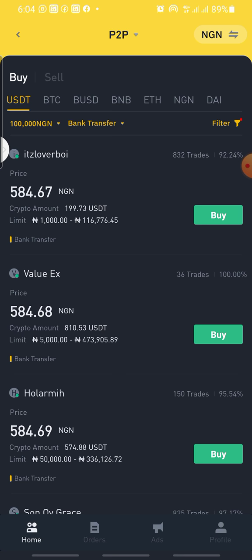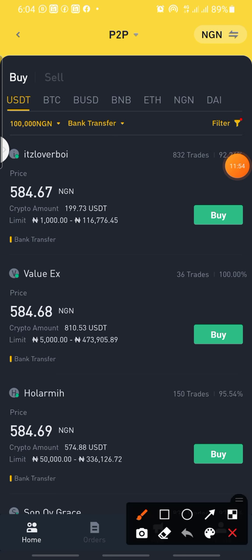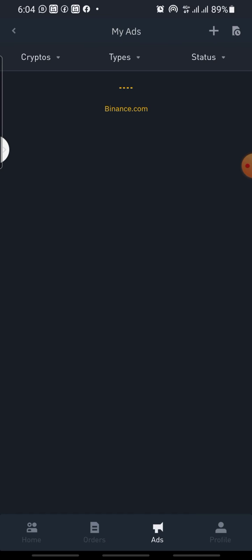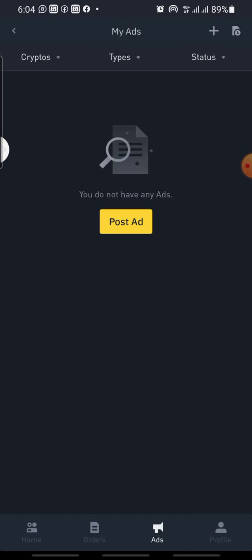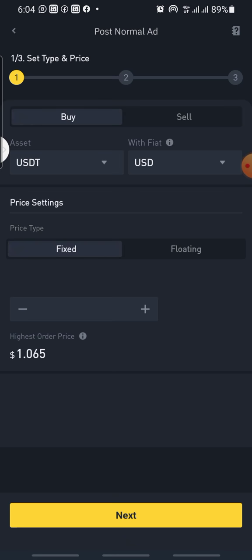So here is how to do it now. You have to click on ads to create the ad that you want to buy. You click on ads now. This particular place is where you will see ads. If you click on it, you click on post ad. As you click on post ad, another page will open.